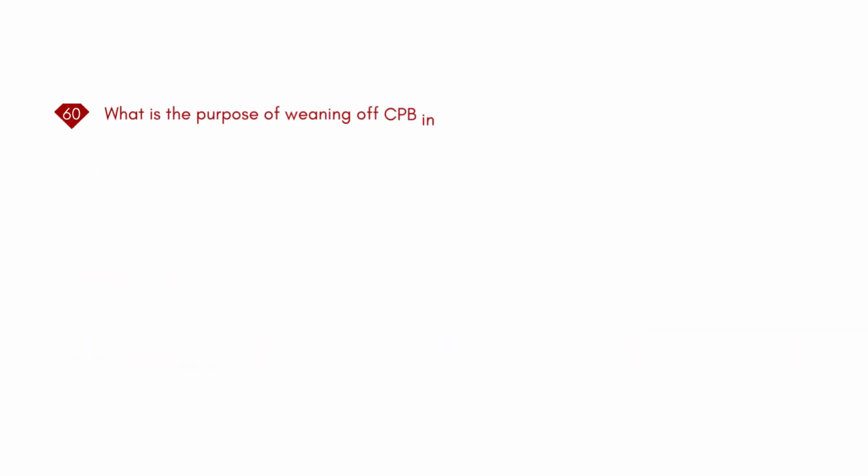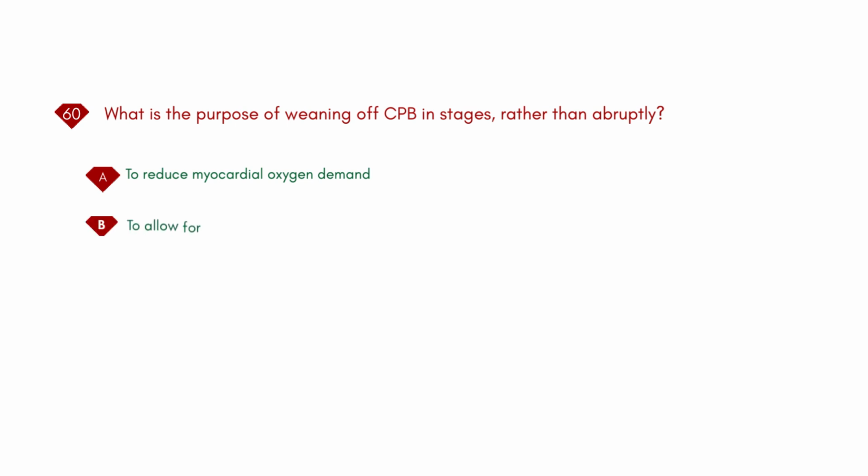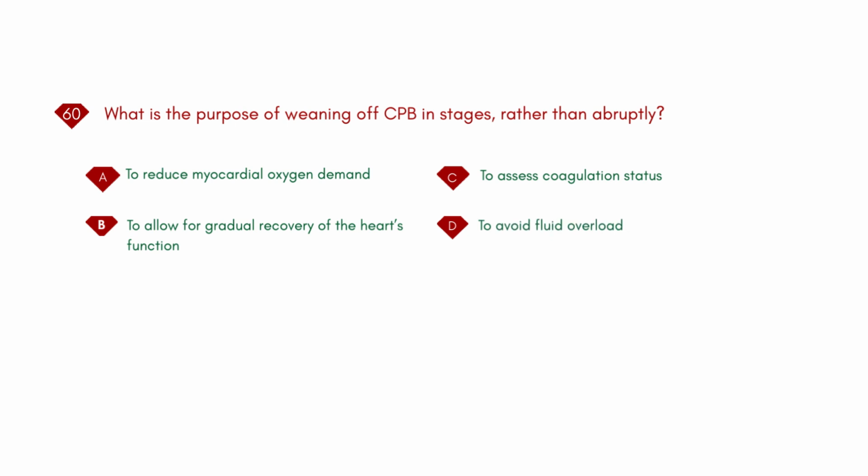What is the purpose of weaning off CPB in stages, rather than abruptly? A. To reduce myocardial oxygen demand. B. To allow for gradual recovery of the heart's function. C. To assess coagulation status. D. To avoid fluid overload. Answer: B. To allow for gradual recovery of the heart's function.